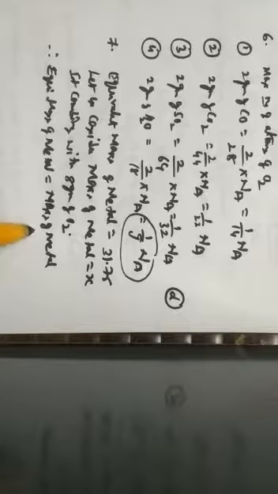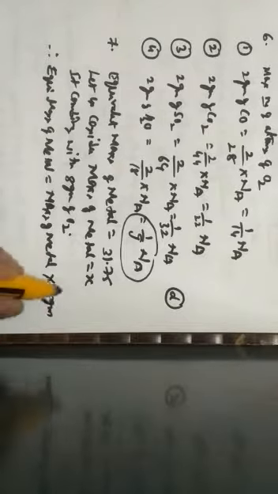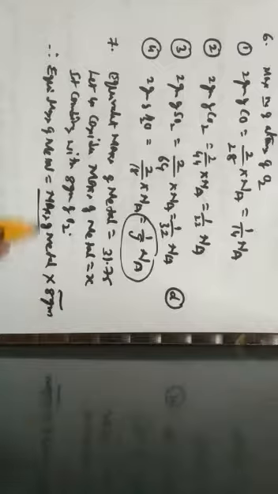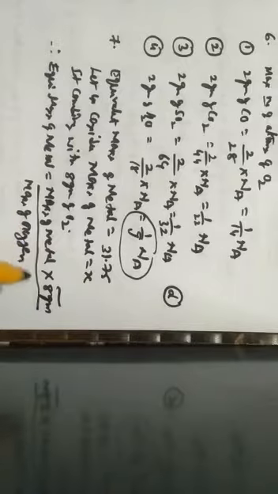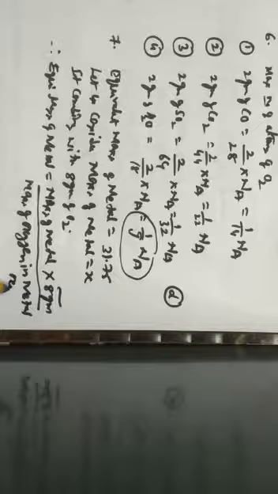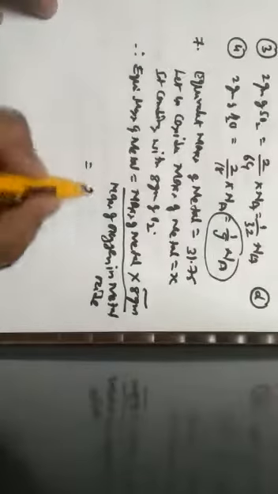I don't know the mass of metal. I have to calculate the mass of metal into 8 grams. 8 grams means it has to combine with what? 8 grams of oxygen divided by mass of oxygen in metal oxide. So the mass of the metal is what?